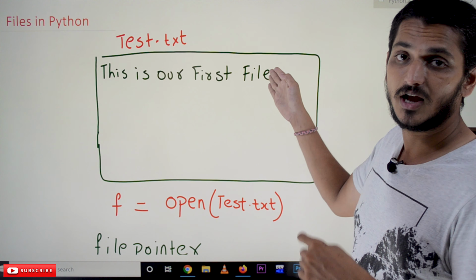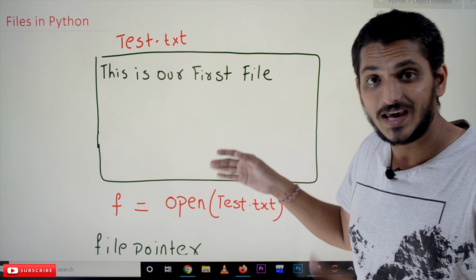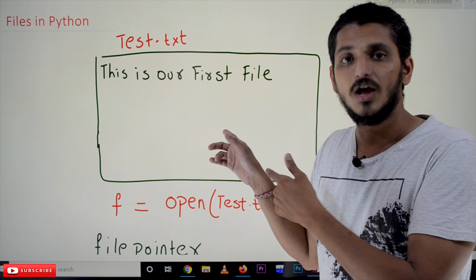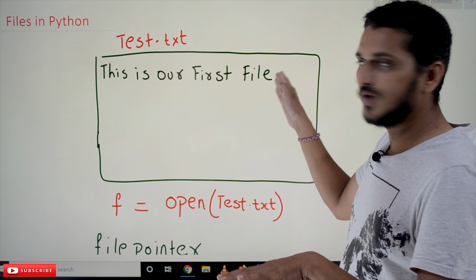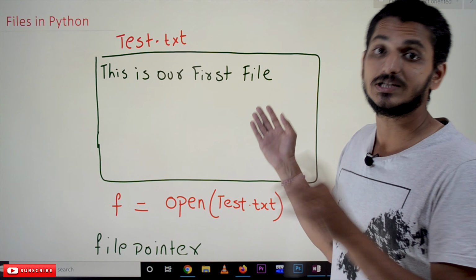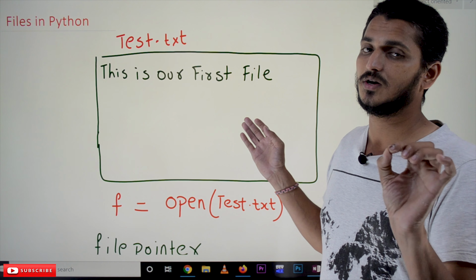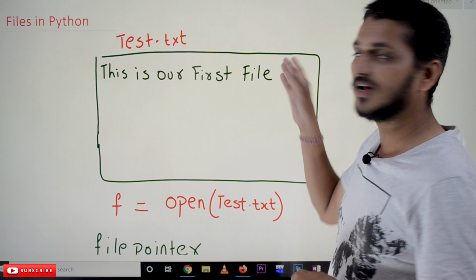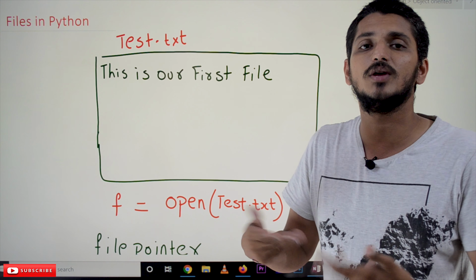Here is the file pointer. If you read the data again, what will happen? Is there anything to read here? No, we are at the end. That's why the file pointer concept is very important to understand. Where is the file pointer now? Now it is at the end of the file. There is nothing to read.